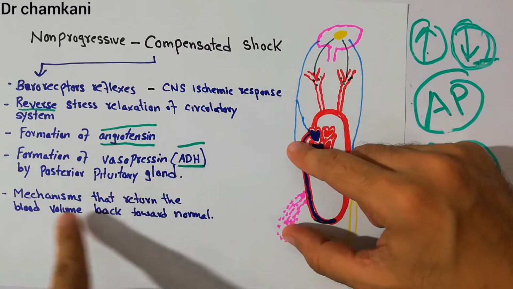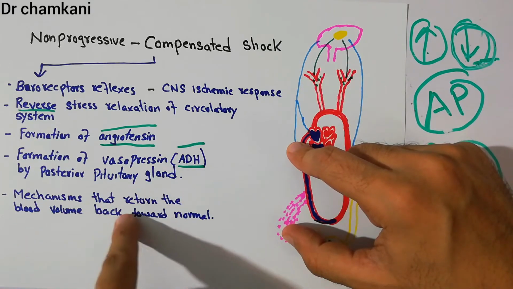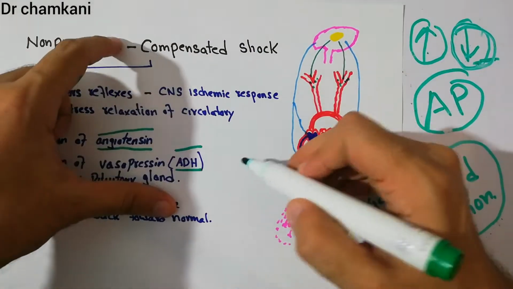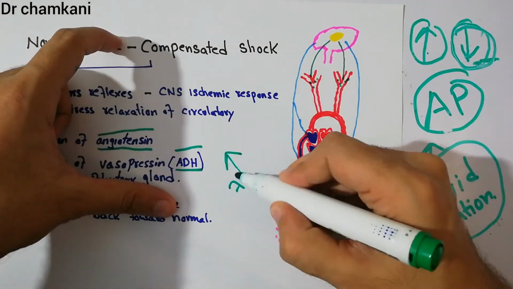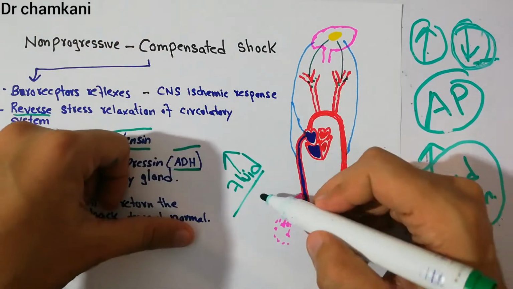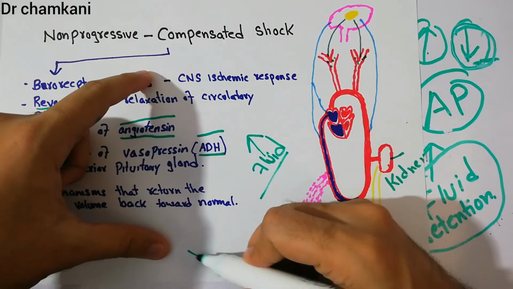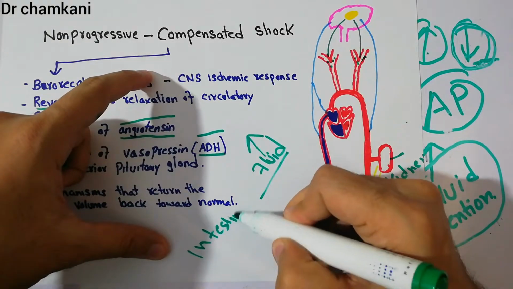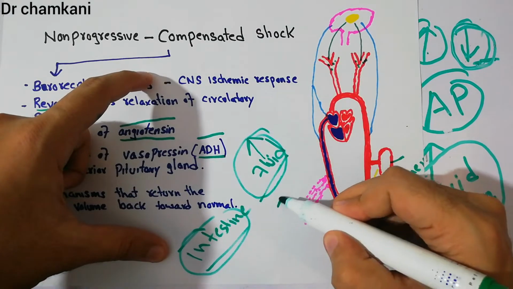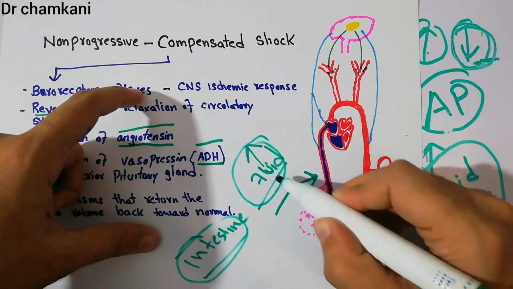Now, the final mechanism is basically the mechanisms that return the blood volume back towards normal. All those mechanisms, like increased fluid intake, drinking more fluid, and increased absorption from the intestine, will bring back more fluid into the system. Drinking more fluid will basically bring back more fluid into the system.